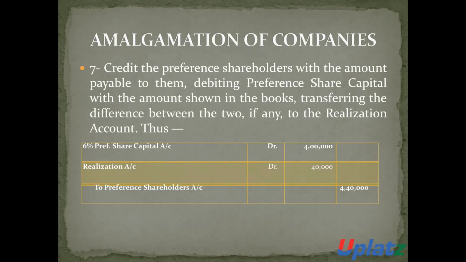In this case, the entry will be preference share capital account debit 4 lakh rupees, realization account debit 40,000 rupees, to preference shareholders 4,40,000. Means 40,000 rupees will be transferred to realization account.